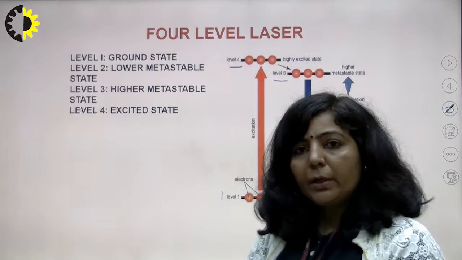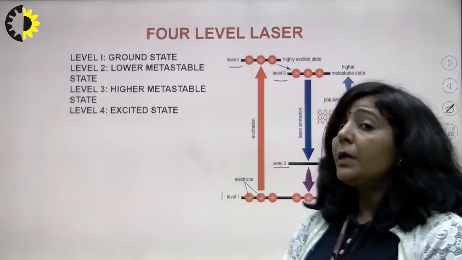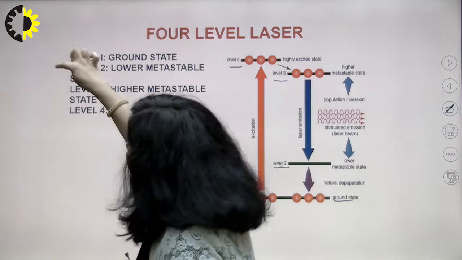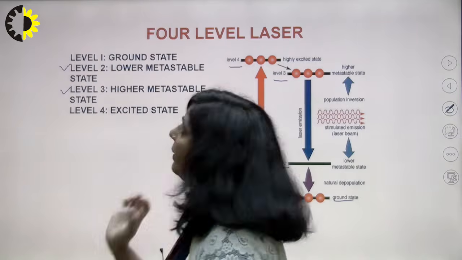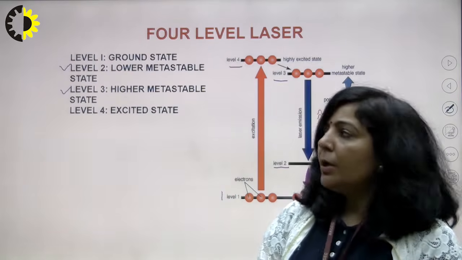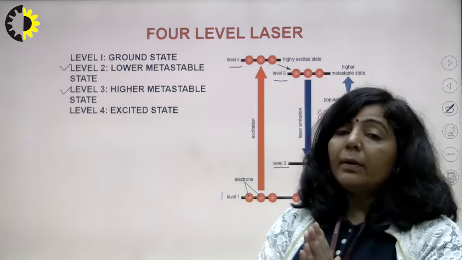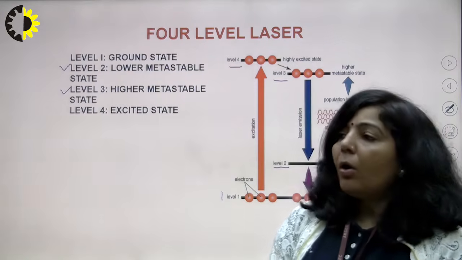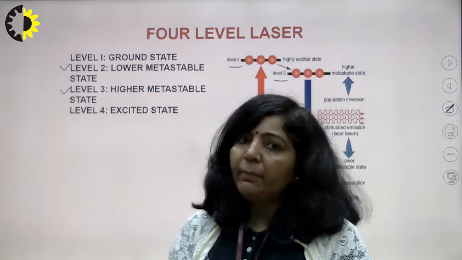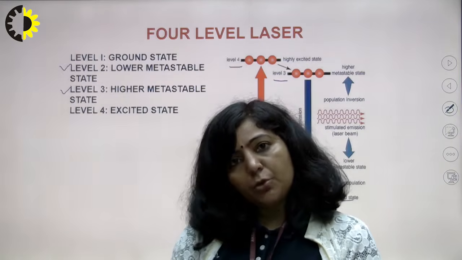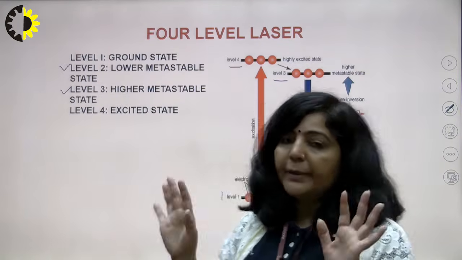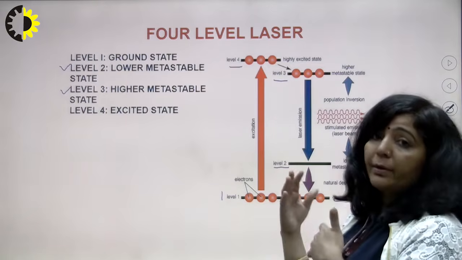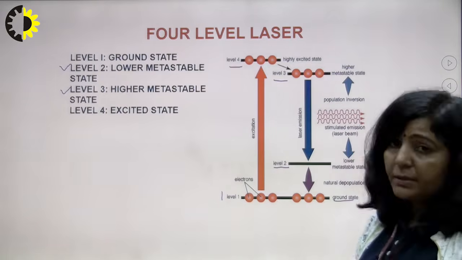And in between there are 2 metastable states, the lower metastable state and the higher metastable state. Ideally these 2 states are empty, or practically few atoms can be present in metastable states 2 and 3. So that is how the atoms are distributed in these states.